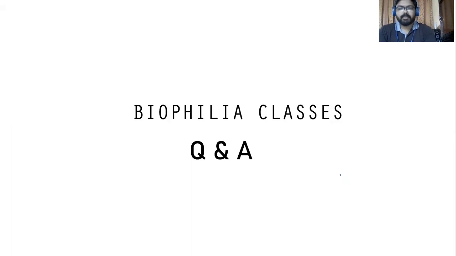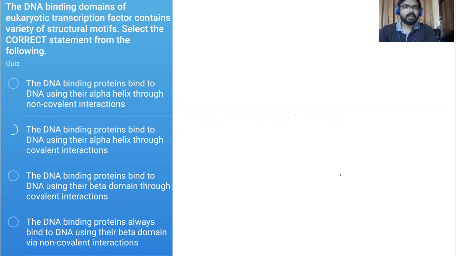Here we are discussing some model questions expected for the CSIR exam and their answers. Here's the question. The DNA binding domains of eukaryotic transcription factors contain a variety of structural motifs. Select the correct statement from the following. So the proteins that interact with DNA contain several different motifs, structural elements or domains.